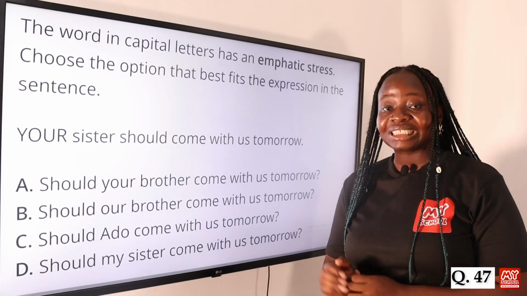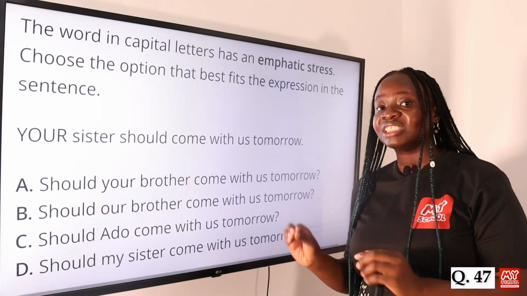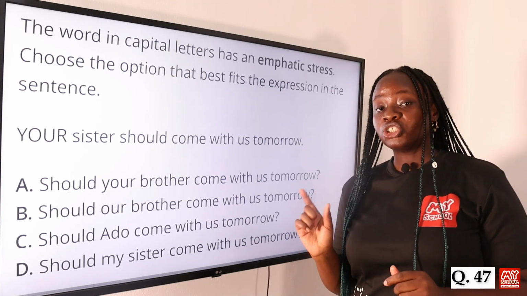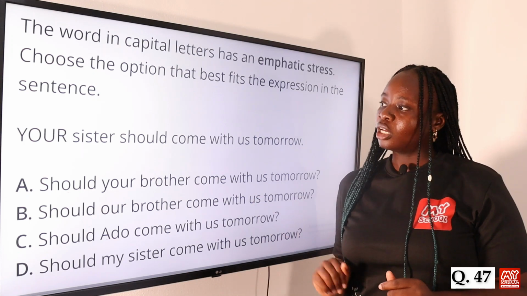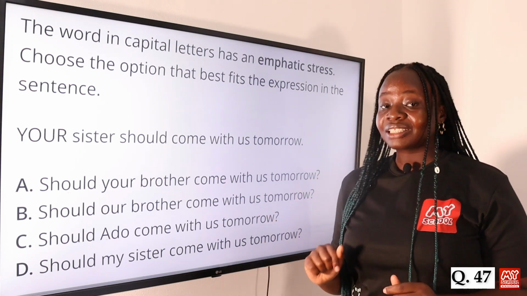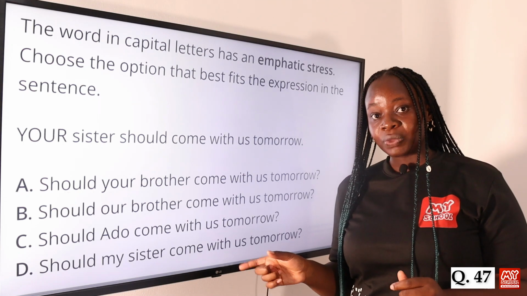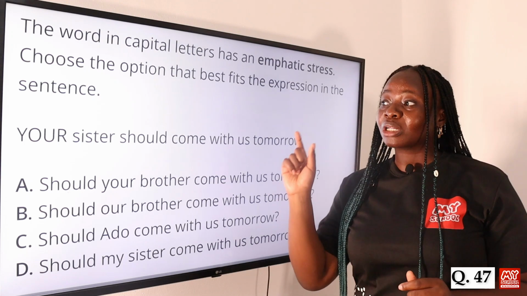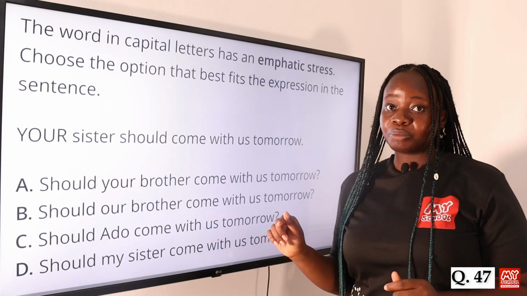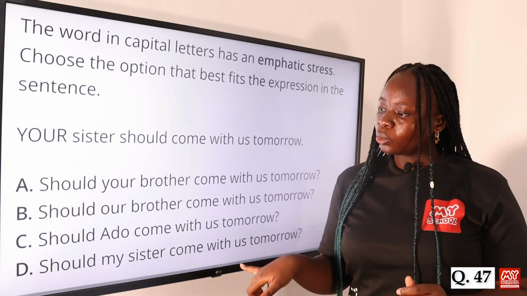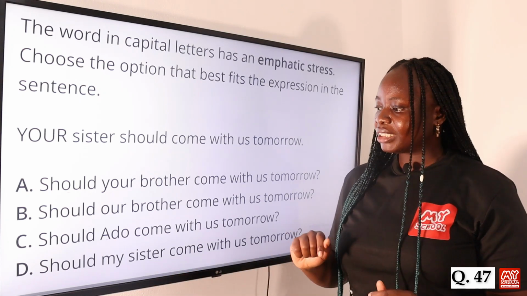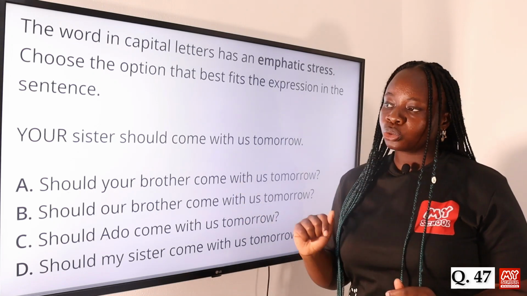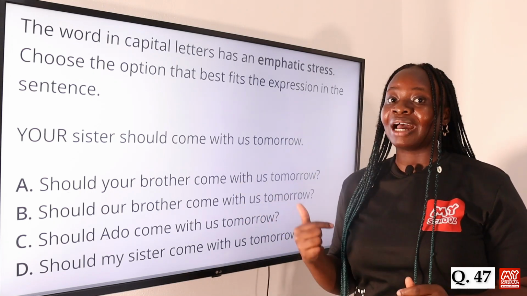Remember that emphatic stress is the placement of greater stress on a particular word in an utterance. This is usually done for clarification or for emphasis. So in this particular case, someone has asked a question and has made an error in the question that he or she has asked. So the person who is responding is trying to clarify the error. The person has made a mistake, assuming that it is my sister that should come with us tomorrow. But the person is trying to clarify that it is your sister, not mine, that should come with us tomorrow.